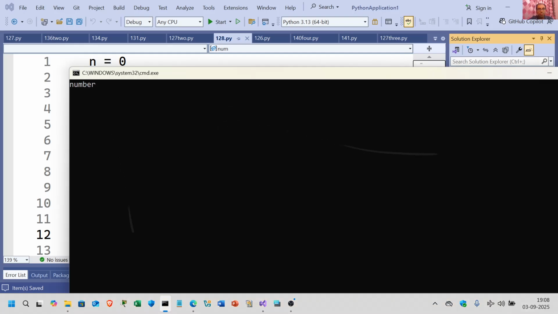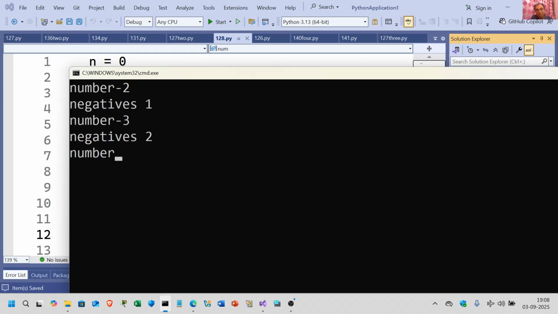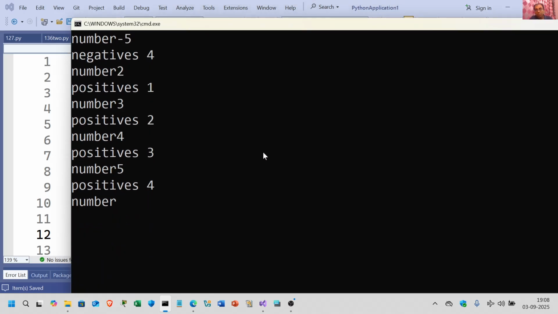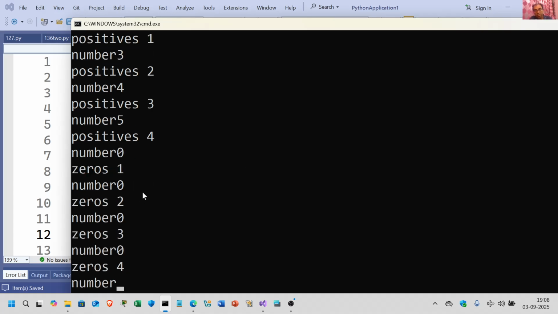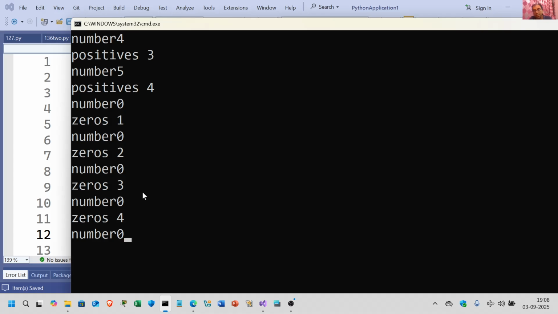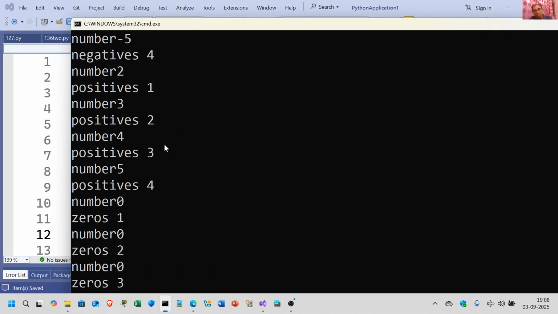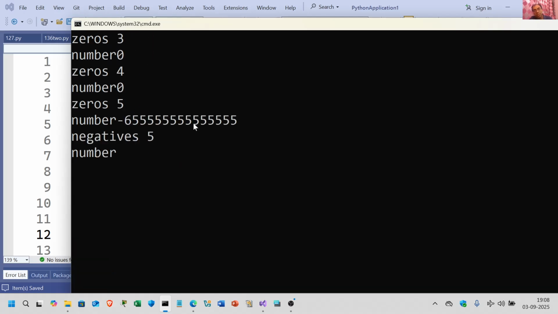So this is going to be a little long. -2, -3 negative number, -4 negative number, -5 negative number, 2 positive number, 3 positive number, 4 positive number, 5 positive number. Now I take 0, 0, 0, 0. So it is counting the number of zeros, and it is counting the number of positives and the negatives. Let's take a large one, and let's put minus. Earlier it was 4 negatives, so now it is 5 negatives.